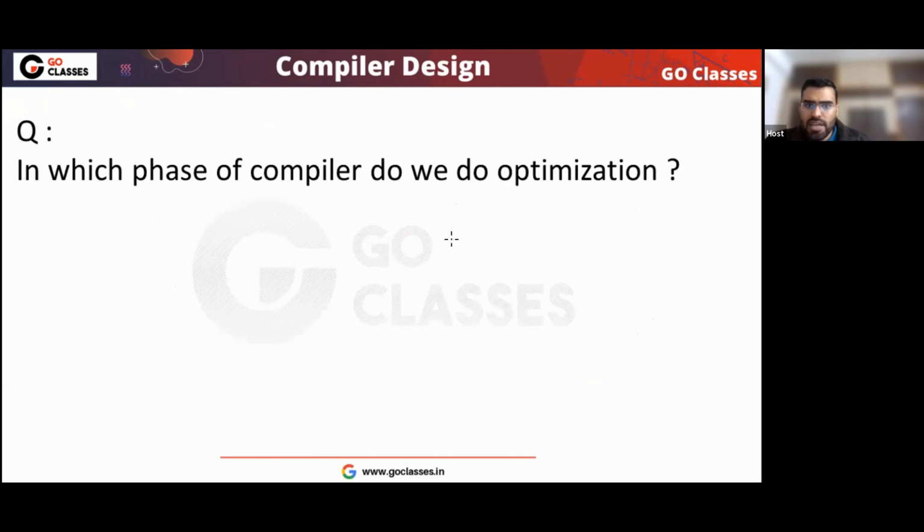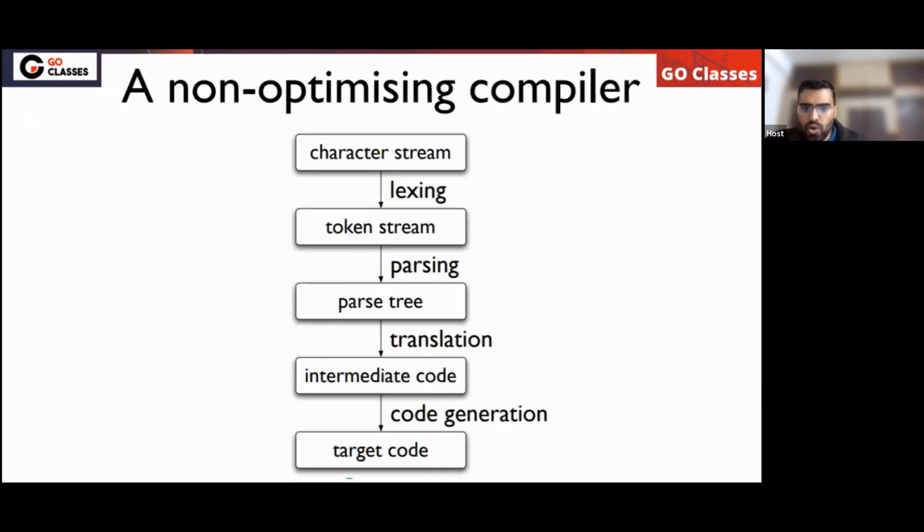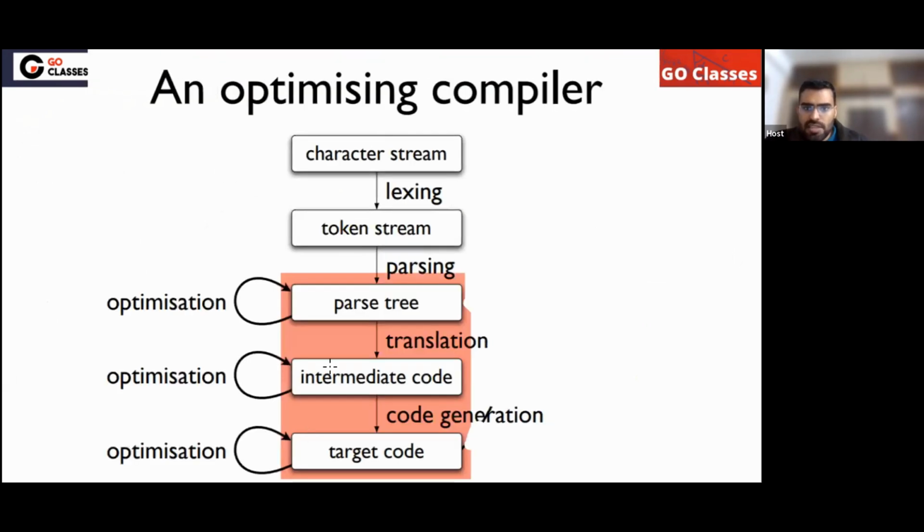In which phase of the compiler do we do optimization? Can you tell me? We have already seen this. In these stages, we can do optimization: on the parse tree, on the intermediate code, and on the target code.